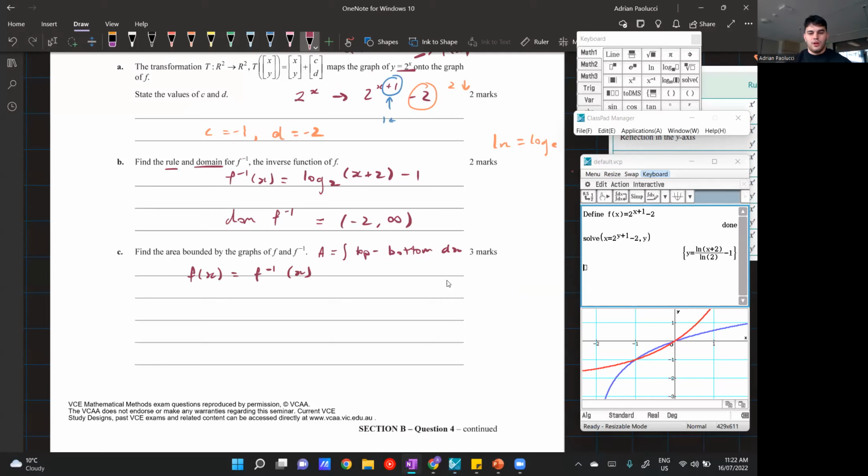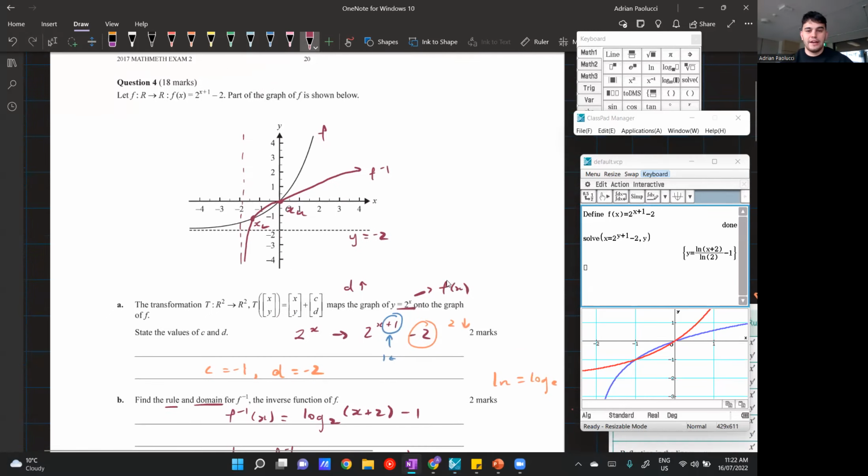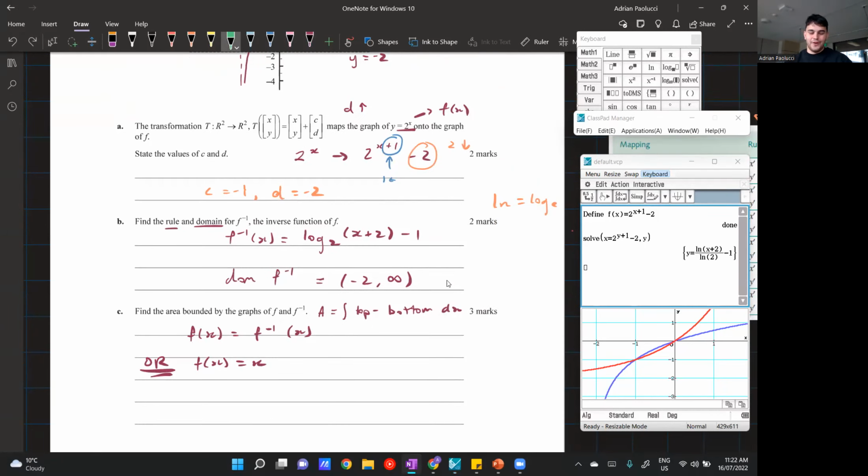What my students know as well is that f of x is equal to x, because a function and its inverse always intersect, or 99.9% of the time intersect, on the line y is equal to x. And you can see that this function does, because graphically, y is equal to x looks like this, and you can see that they perfectly correlate. Well, they would if the graphs were really good, but just believe me when I say a function's inverse always, or almost always, intersect on the line y is equal to x. So it's easier to solve this equation. So either way will get you the right answer. So let's just do that now.